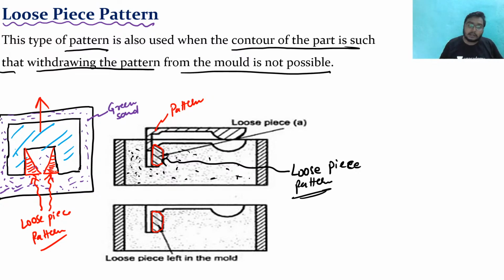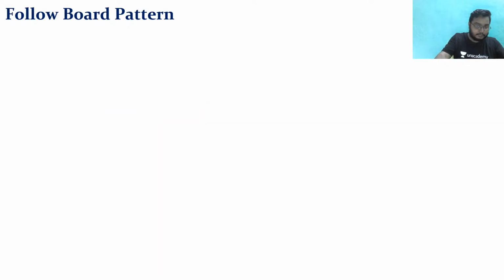Now is everything clear? Loose piece pattern, is this clear or not? Tell me fast. I have already given one more example, so I hope you will be able to understand this.